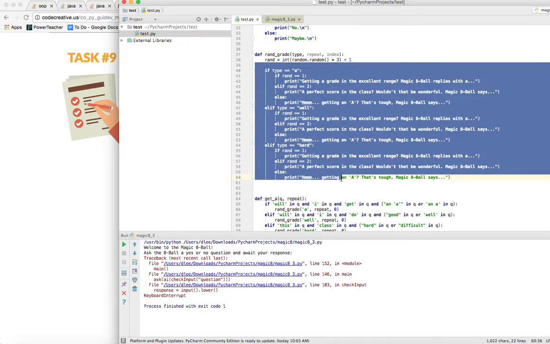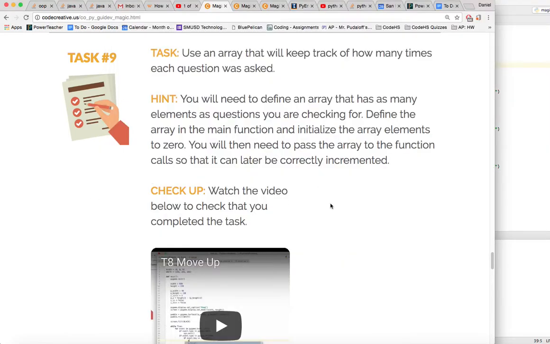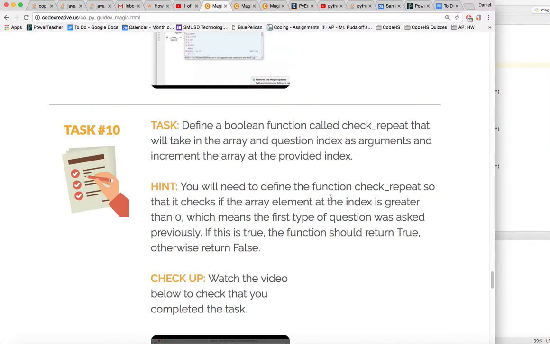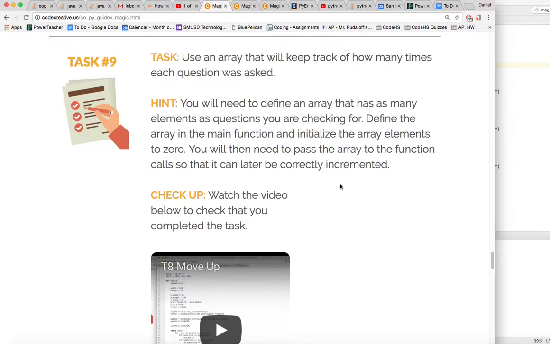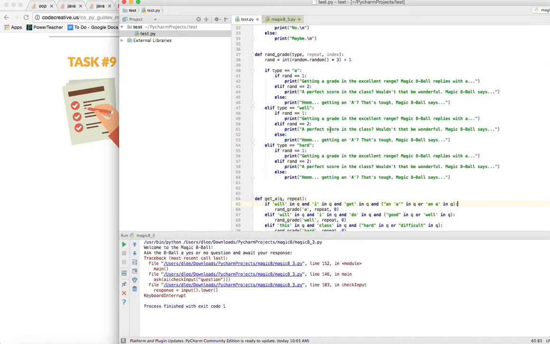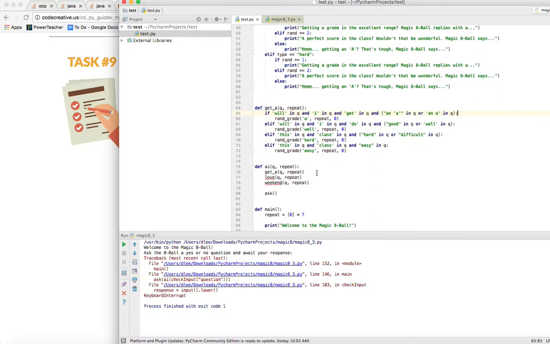And right here, before we print out the smart response, we would want to increment that repeat array at that certain index. And I think I might be going past. Yeah, so the incrementing is going to happen in the next step. But that's what we would want to do at the moment. And if you also have these additional functions, you would also want to incorporate the repeat array and the associated index in those functions as well.